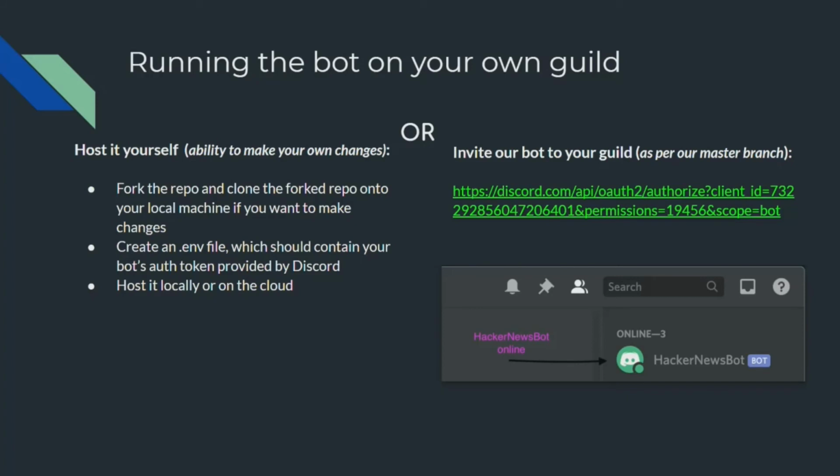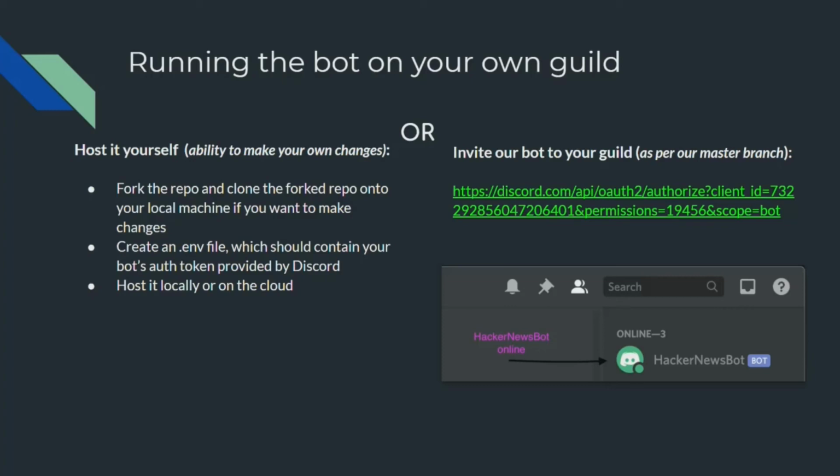And if you want to run the bot on your own guild, there are 2 options. The first option is to host it yourself, and this way you have the ability to make your own changes. So what you would have to do is fork the repository, and then clone the forked repository onto your local machine if you do want to make changes.